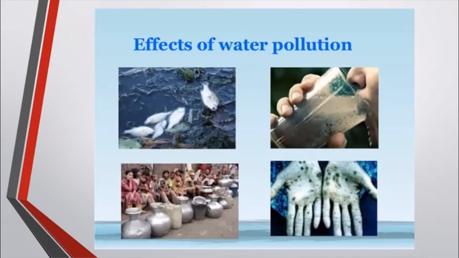If we talk about ecosystem, so the plant growth is retarded. There is loss of plant species. If we talk about animals, the aquatic life is disturbed. The death of marine animals takes place. There is also an adverse effect on the sea birds as they consume the aquatic fishes. Also, it leads to destruction of the aquatic fauna.